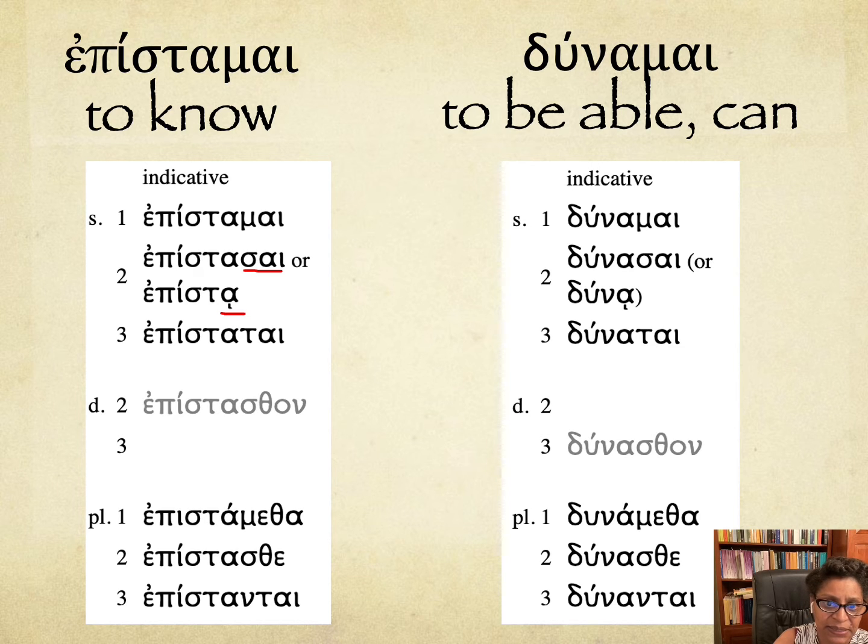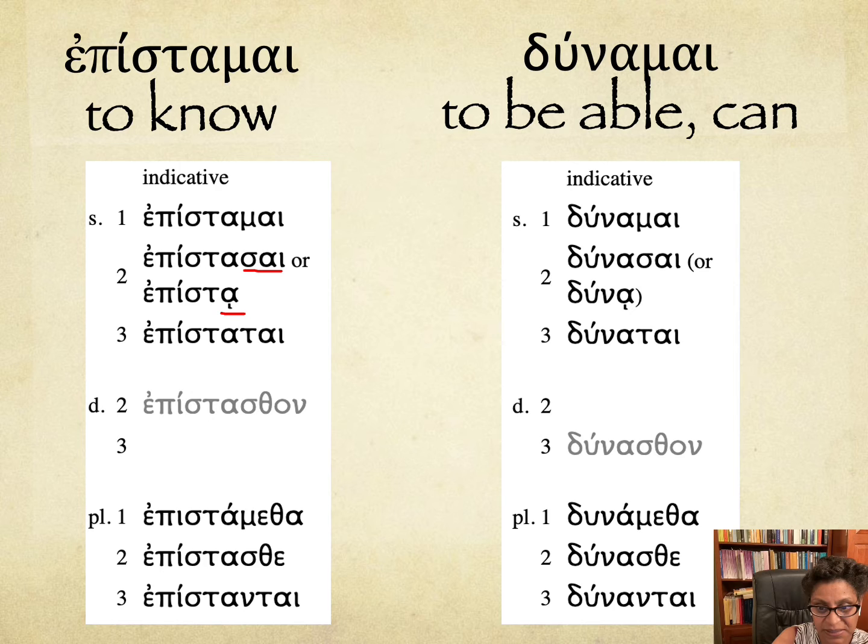Similarly, dunamai. Dunamai is dunasai or dunē, dunatai, and then dunametha, dunasthe, dunantai. So the alpha is very strong in these two middle deponent verbs, and they're very common, to know how to do something.